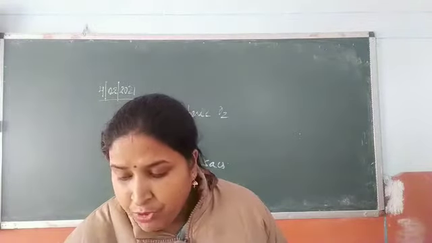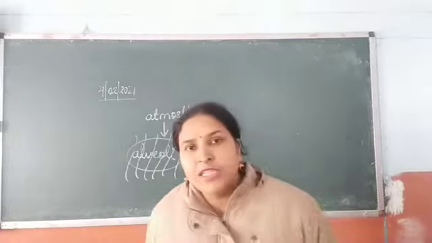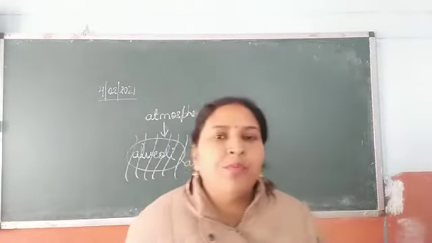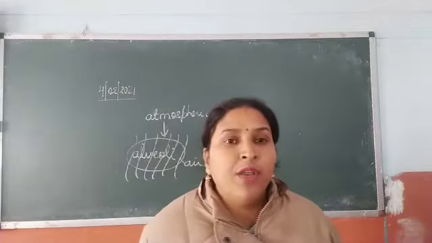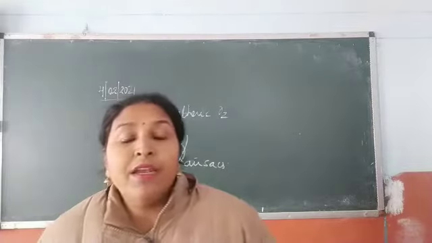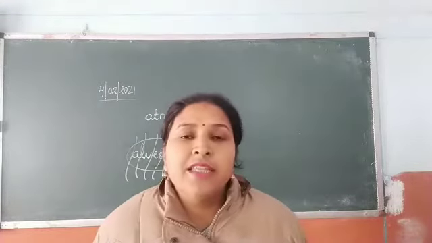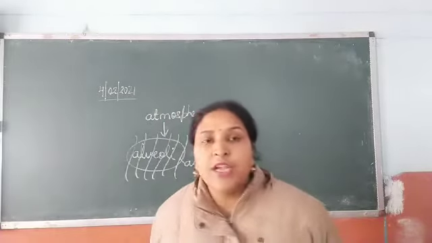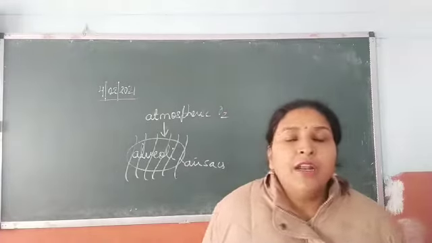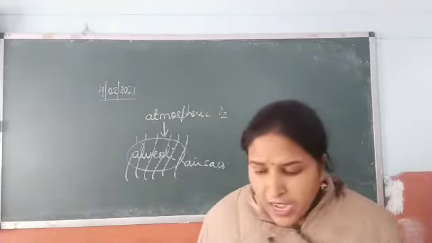Then finally, the process of respiration is divided into 4 steps. First is breathing. Breathing is just a mechanical process where exchange of atmospheric oxygen and carbon dioxide is taking place. It is divided into 2 phases, inhalation and exhalation. Both are controlled by 2 sets of muscles. What are those? Intercostal muscles and the radial muscles. Intercostal muscles are present in the ribs and radial muscles are present in the diaphragm.